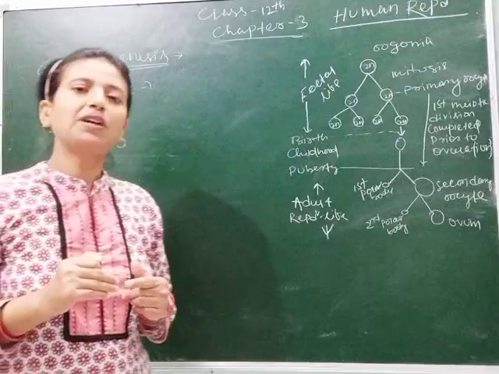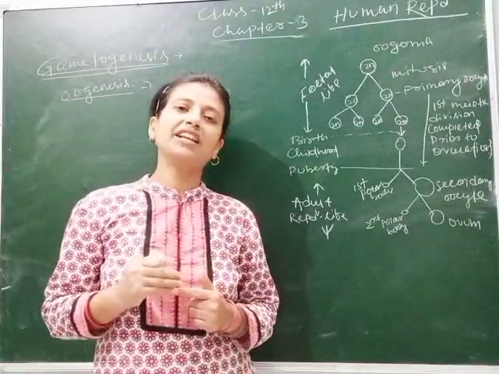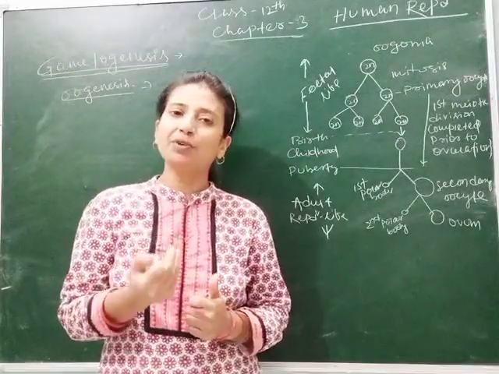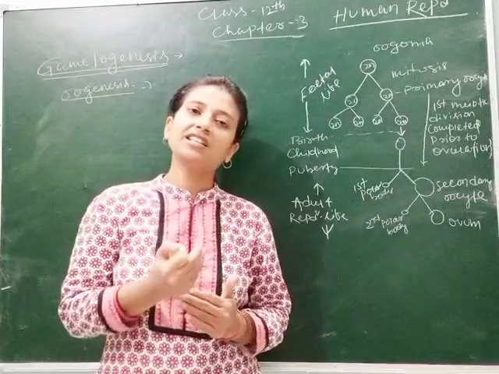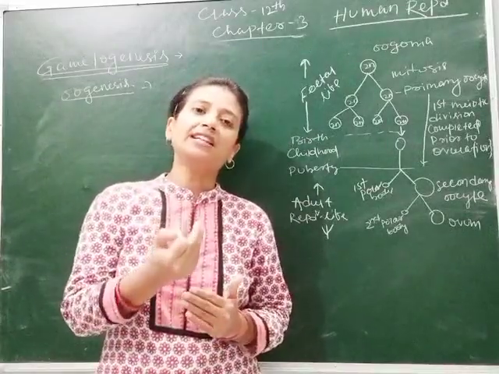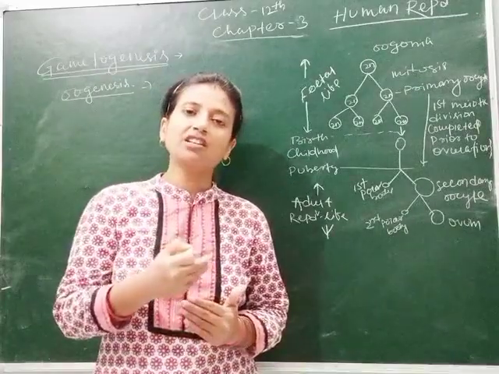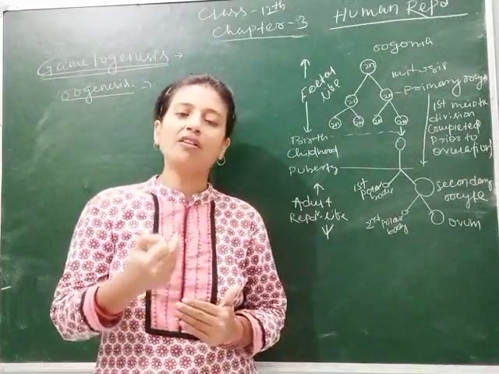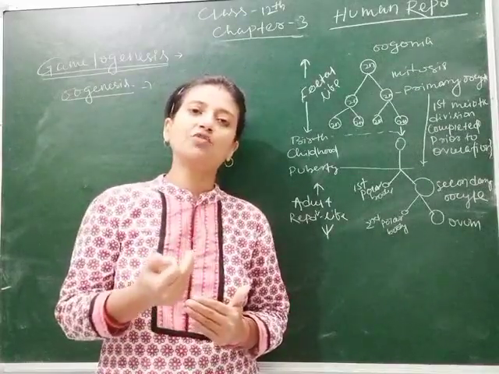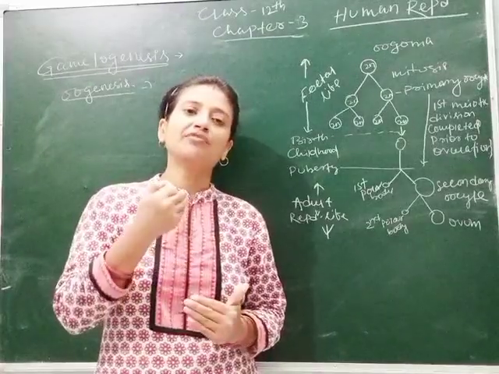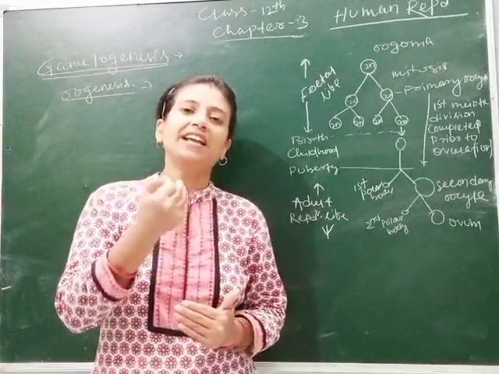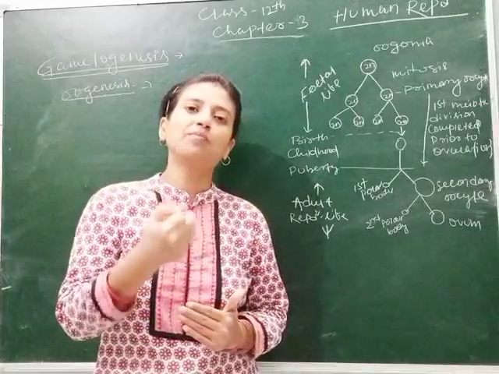As you know, the spermatogenesis process is initiated during the period of puberty, whereas oogenesis is initiated at the time of fetal life. It means the process of formation of ovum occurs inside the human female body, when the female child is inside its mother's body.